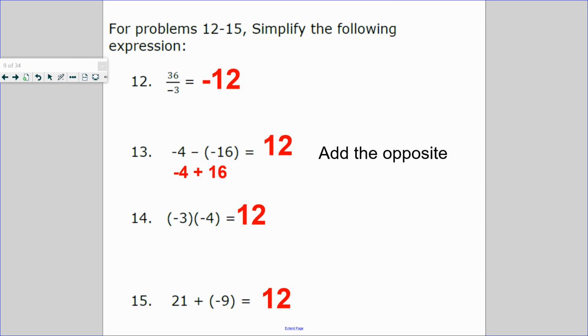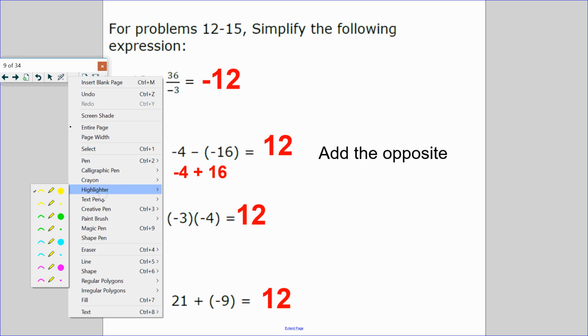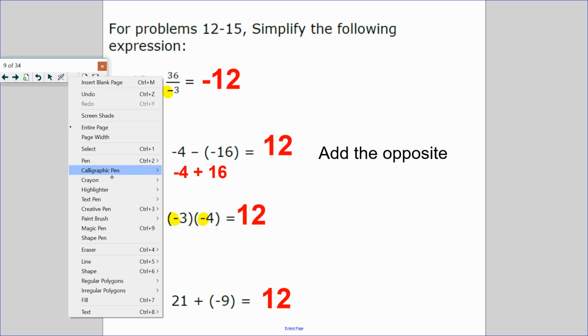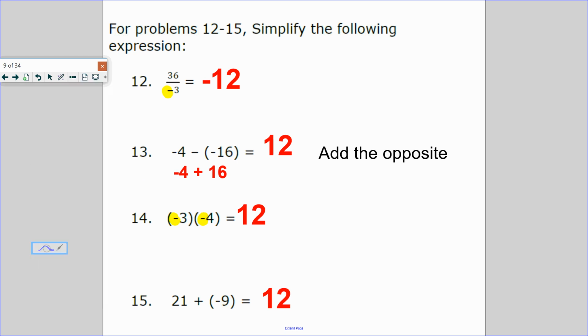Number 12, 13, 14, and 15. Simplify the following. Let me get my trusty highlighter, because you may use a highlighter during the test. Highlight, highlight, highlight. All right, first one, number 12. What's 36 divided by 3 groups? If I have 36 pieces and divide them into 3 groups, each group will have 12. Opposite, negative 12.